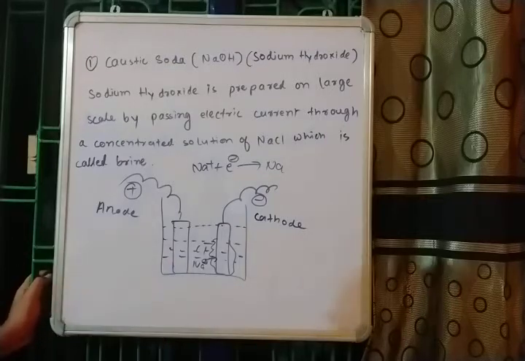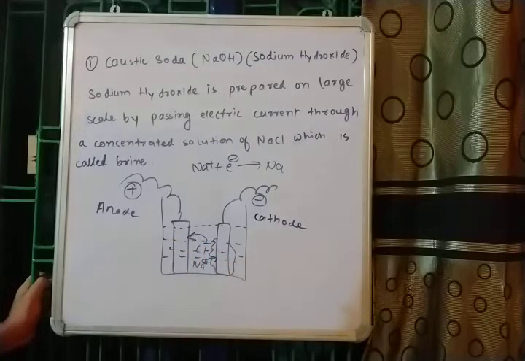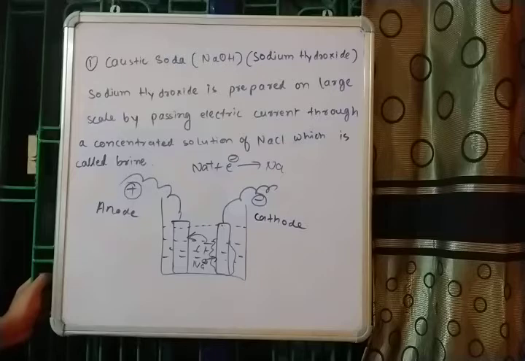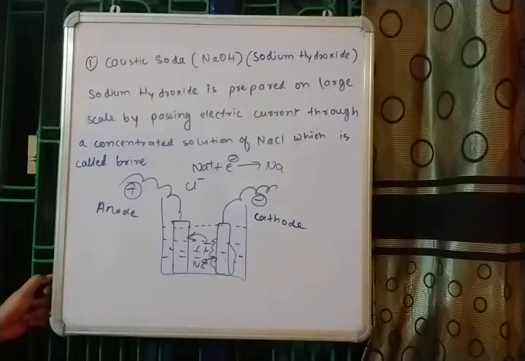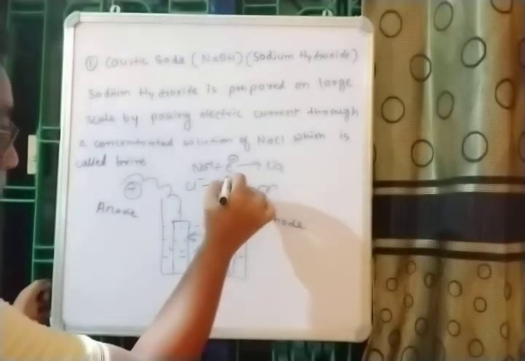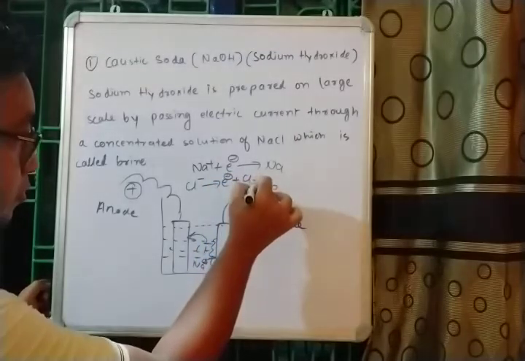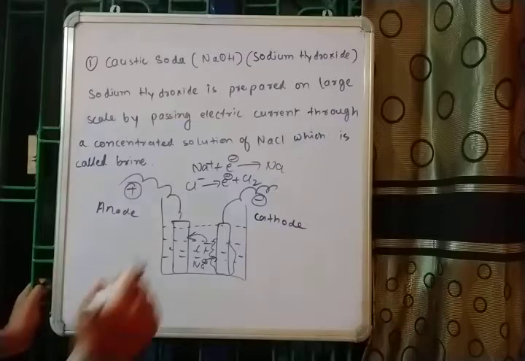So this chloride will look for a pole which is deficient in electrons, and therefore it will move towards the anode, which is designed in such a way that the chloride can be converted into chlorine gas. On the anode side, the Cl- will release the electron and convert into chlorine gas.